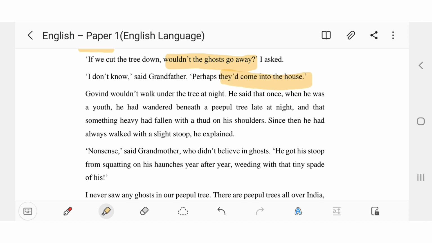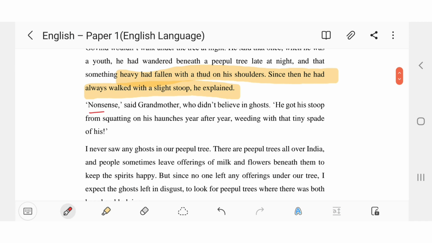Govind wouldn't walk under the tree at night. He said that once when he was a youth, he had wandered up beneath a peepal tree late at night, and that something heavy had fallen with a thud on his shoulders. Since then, he had always walked with a slight stoop, he explained. Nonsense, said grandmother, who didn't believe in ghosts. He got his stoop from squatting on lawns year after year, weeding with that tiny spade of his.